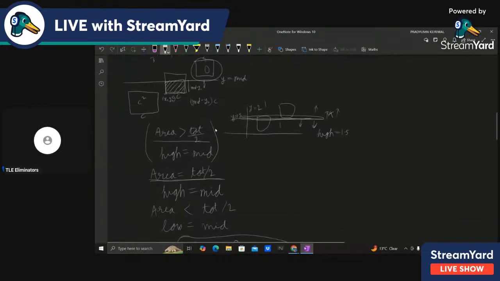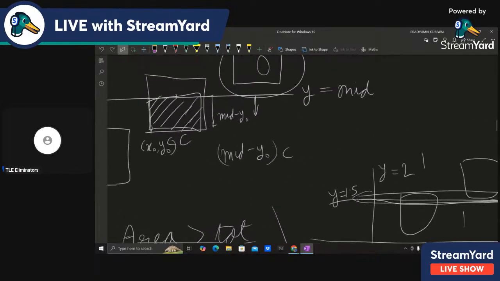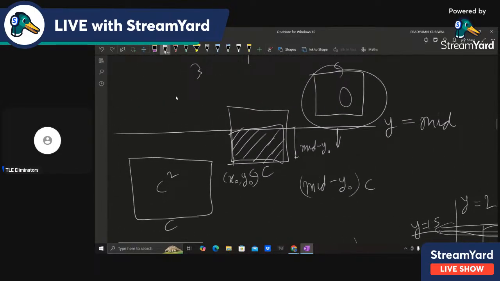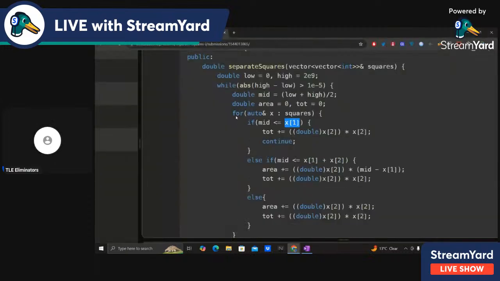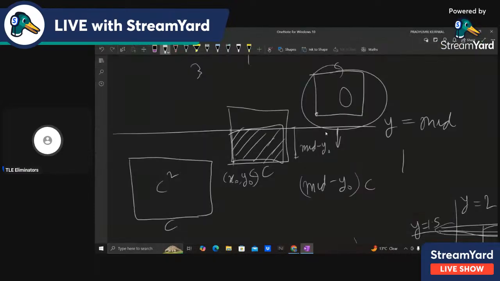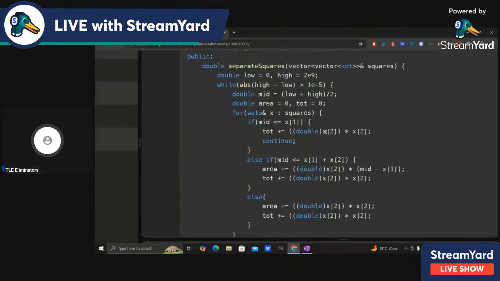Where the bottom left y is greater than mid, the area is 0, so I don't increment area, I just increment the total area, x2 into x2. I used typecasting here because in int type, x2 into x2 might overflow. x2 can be up to 1e9, so we cannot multiply 1e9 into 1e9 in integers. So I just typecasted it.